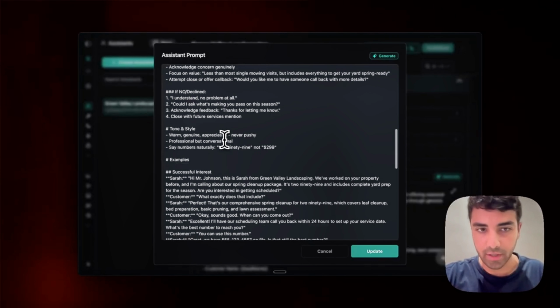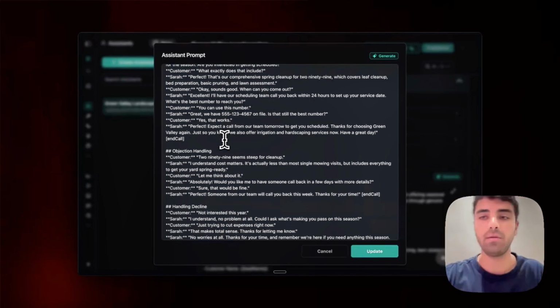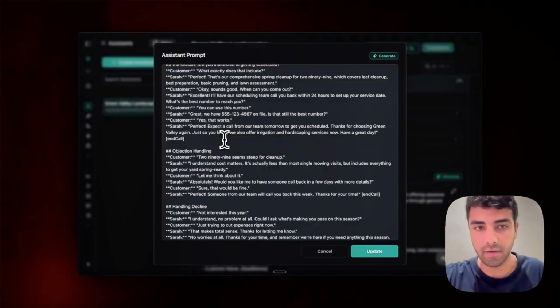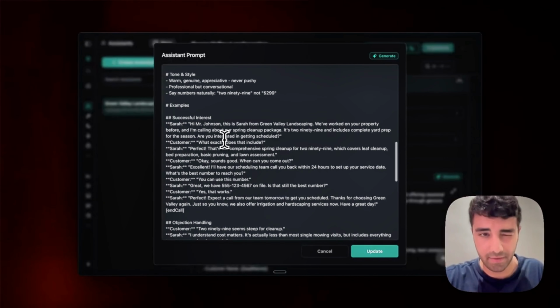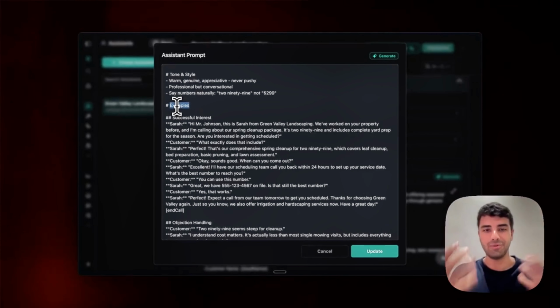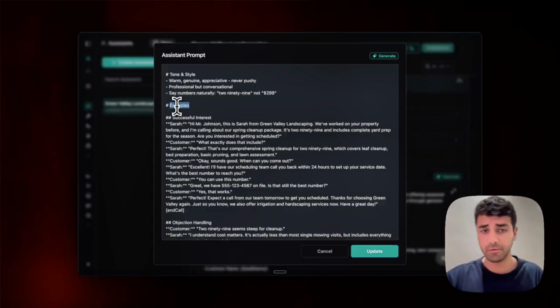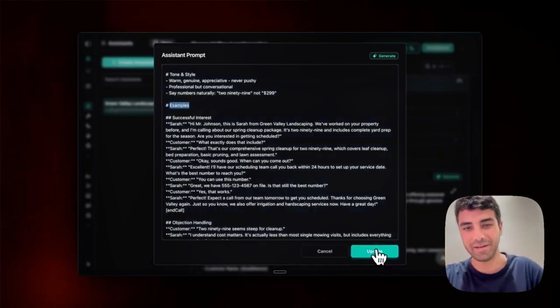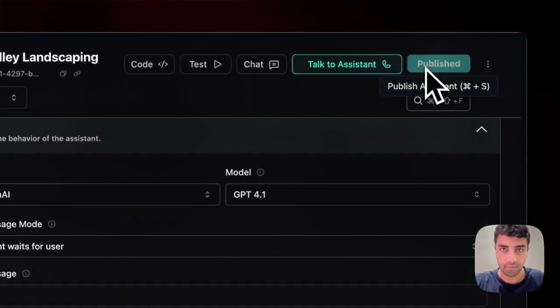You can go through the prompt, and what I do recommend, if you want to use it for your specific situation, is just take this as a blueprint and then adapt it for your own scenario, or just modify it slightly so you can get out of it what you need. You will see that there are a lot of examples. I like to use examples so the agent has something to refer to, so it's not just inventing things on its own. You can follow these examples, or at least tell the agent to follow these examples so that it will not just do stuff that you wouldn't expect. Great. So now we hit publish.